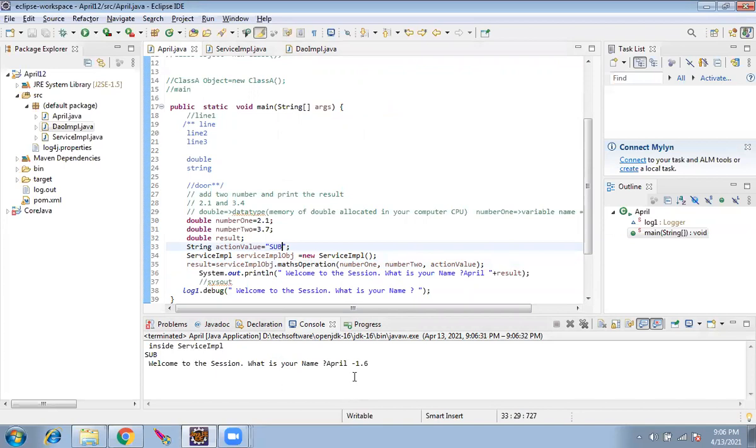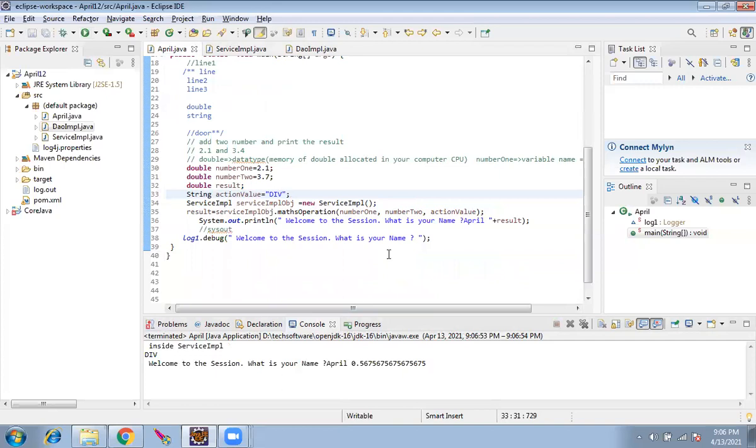This should subtract: 2.1 minus 3.7 is minus 1.6, right? If I give multiplication, it is multiplied. If I give division, this would divide. This works perfectly. Are you clear with this?